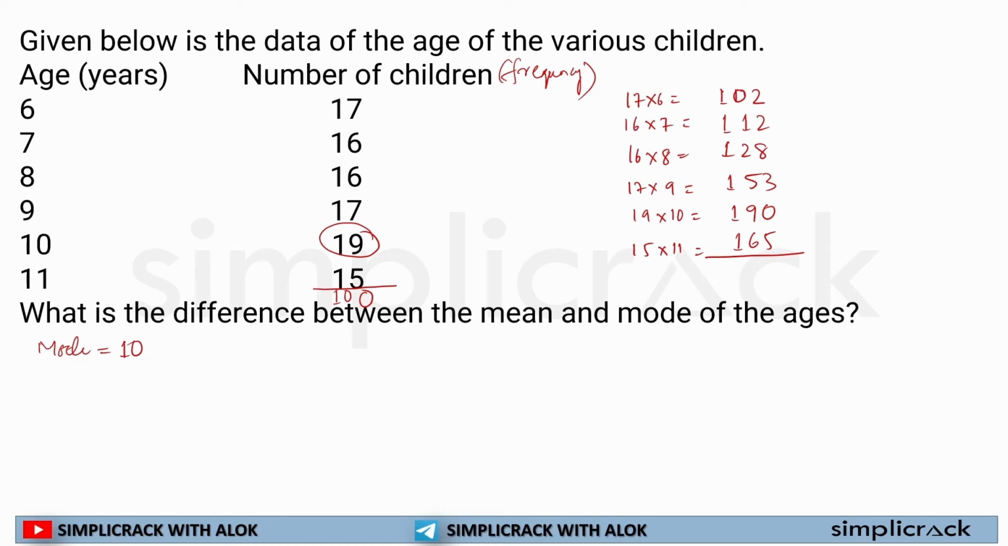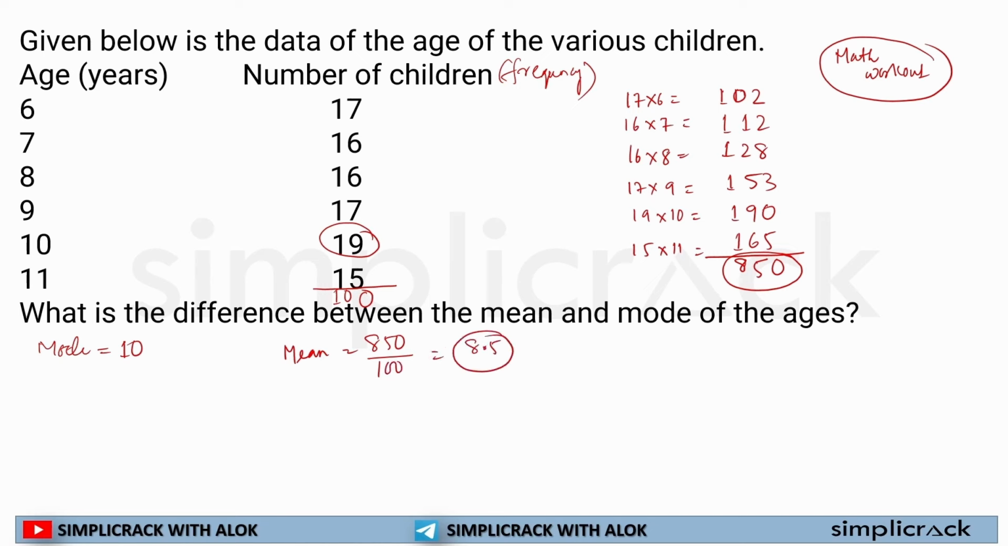And you need to always practice math workouts, because that's how your whole math speed, your whole calculation speed, will increase. So 5, 3 is 8, 8, 8 is 16, 18, 20, 2 carry, 8, 17, 22, 24, 25, 2 carry, 2 plus 1 is 3, 4, 5, 6, 7, 8. So my sum of all observations is 850. The total number of observations is 100. So the mean is equal to 850 divided by 100, which is 8.5. So this is my mean.